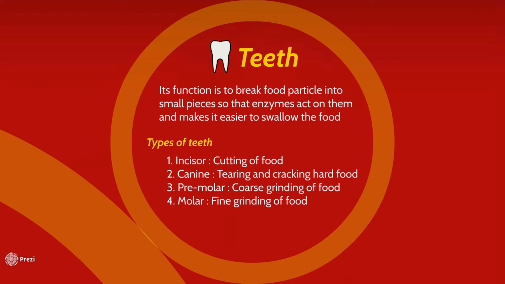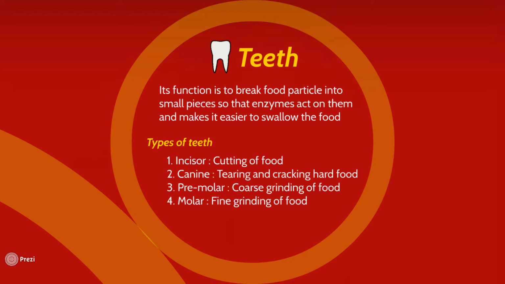The second type of teeth is canine. The function of these teeth is tearing and cracking hard food. We have a total of 4 canines, 2 on the upper jaw and 2 on the lower one. Premolars and molars are the set of teeth which are used for grinding of food so that the food can be converted into small pieces. So that's all about teeth.